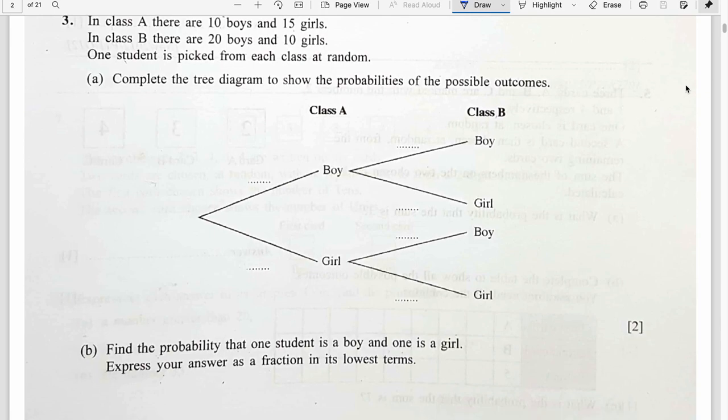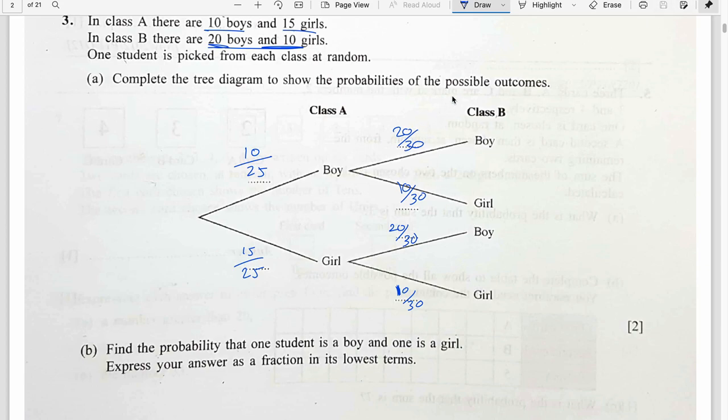Question number 3. Now the structure of all these questions is the same. In class A there are 10 boys and 15 girls. So that means 10 out of 25, 15 out of 25. In class B there are 20 boys and 10 girls. 20 out of 30, and this is 10 out of 30.